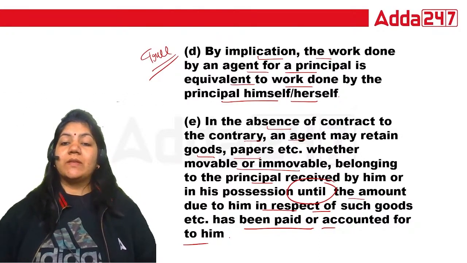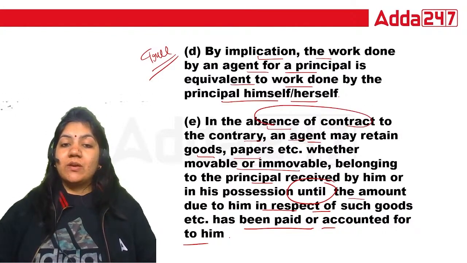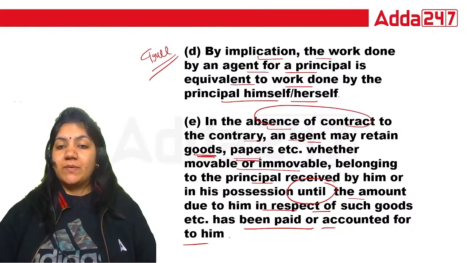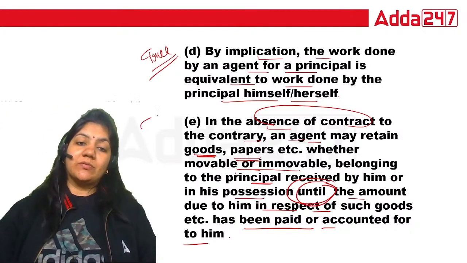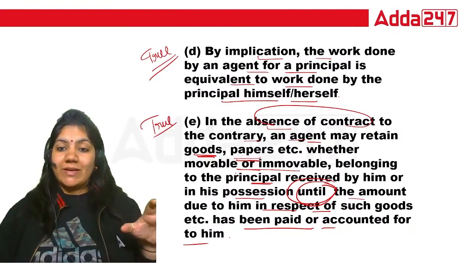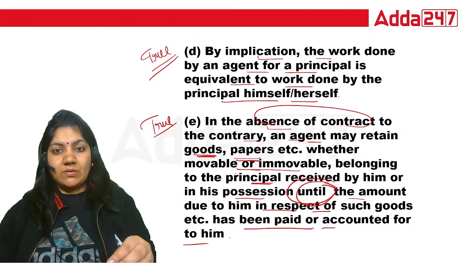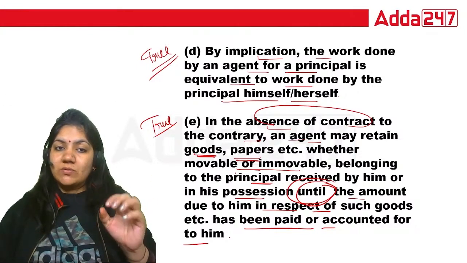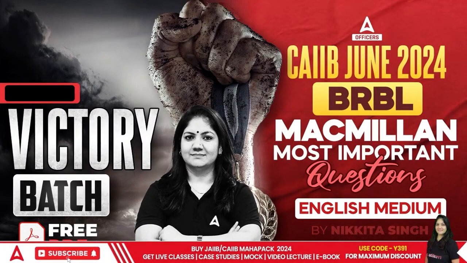So, class, in the absence, it means it is not written in the contract. The agent may retain goods, paper, whether movable, immovable, belonging to the principal received by him or in possession until the amount due to him is paid. So this is absolutely true because that is a right of agent. Whatever the work he has done for the principal, it is a duty of principal to give all the amount. Until the full amount is paid, the agent has the right to retain that goods. So this is the right answer.